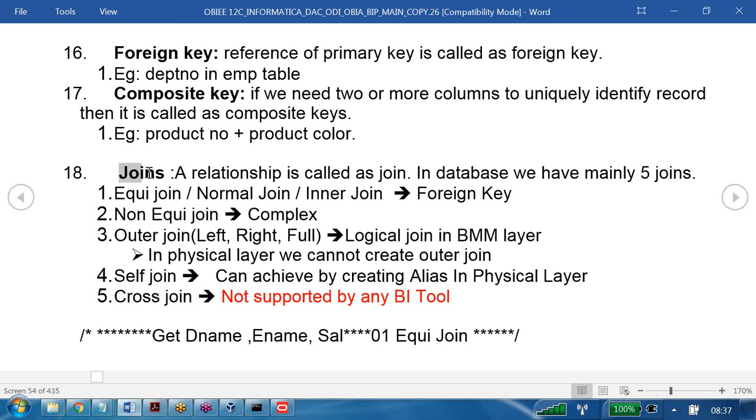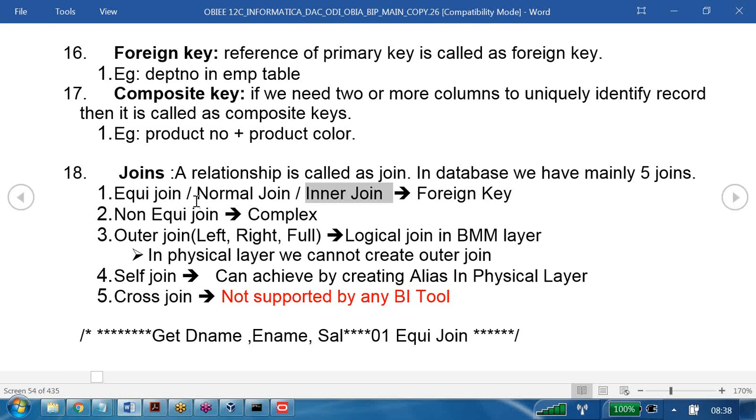Next one is what? Joins. A relationship is called a join. In database, we have mainly 5 types of joins. One is equijoin. It is also known as normal join, also known as inner join. Is this database terminology or OBIEE terminology?